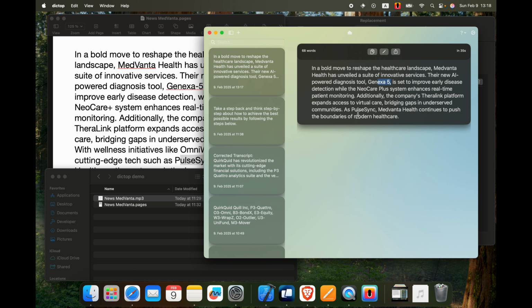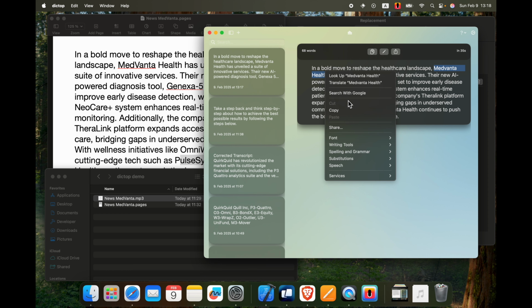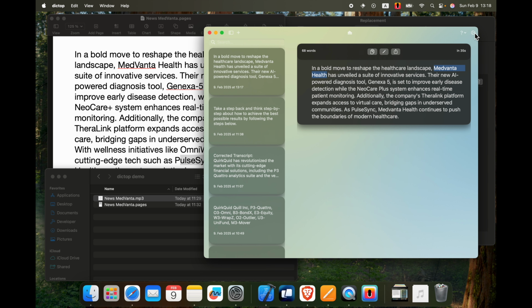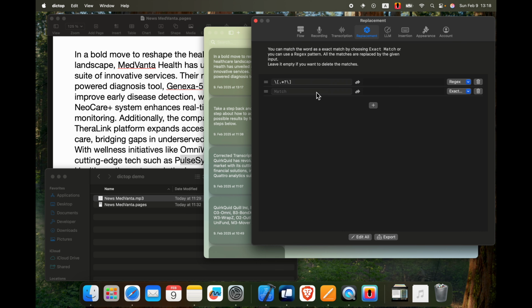Imagine dictating these words all day. We can define these corrections as replacement rules. Let's copy this mistake and navigate to Settings and Replacement tab. Now let's add a new rule. Here's the correction. Let's repeat this for a few more examples.